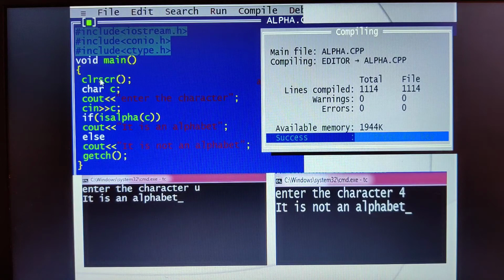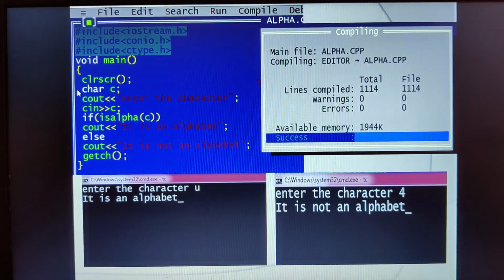Then I will do clear screen. Because of this function, whatever programs I executed previously in the command prompt, where we are executing the C++ program, will be erased, and now if you execute this program, only the output of this program I can see. That is the use of the clear screen.